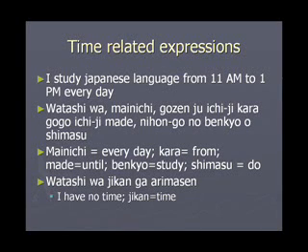The next sentence. Watashi wa jikan ga arimasen. Watashi wa jikan ga arimasen means I don't have time. I have no time. Jikan is time. Some people will find some time to study Japanese every day. Some other people will have no time. I hope you belong to the former list.